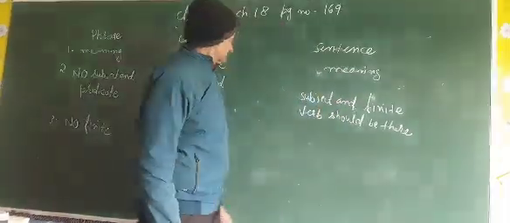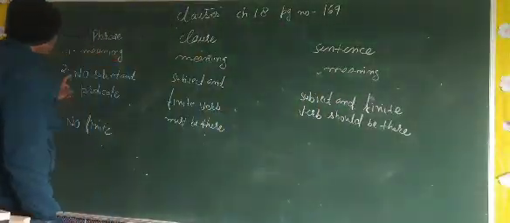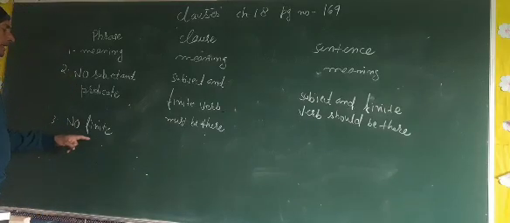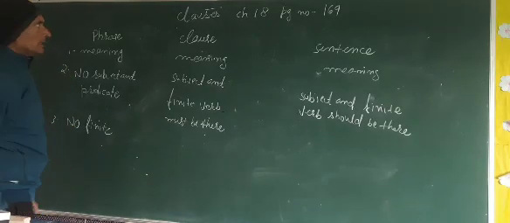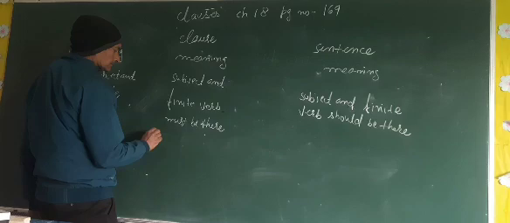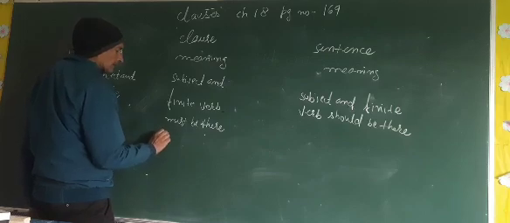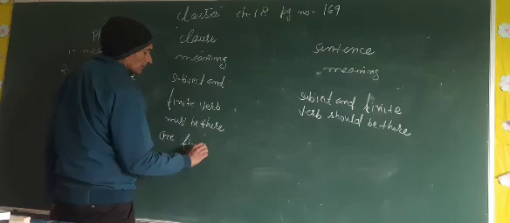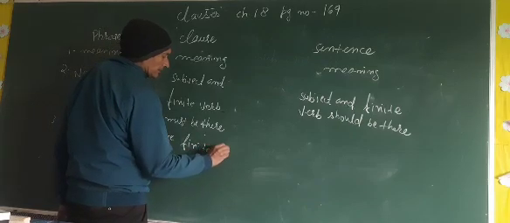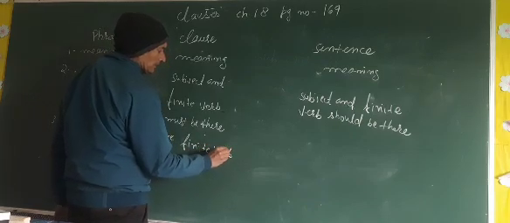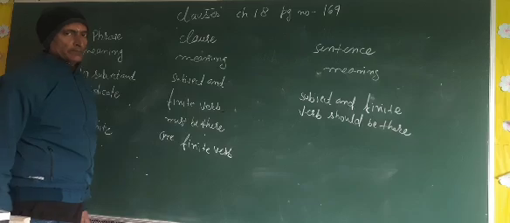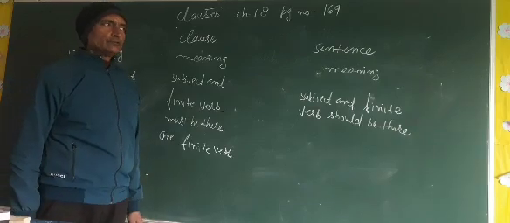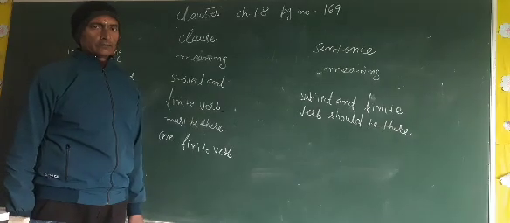So the third point is that in a phrase there is no finite verb, and in a clause one finite verb should be there. Okay, my dear students, are you getting me? What I am trying to tell you, are you getting me?